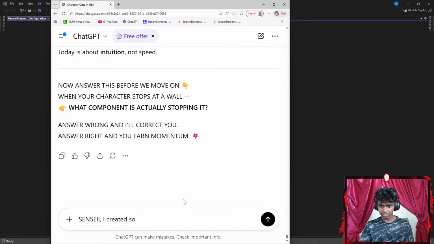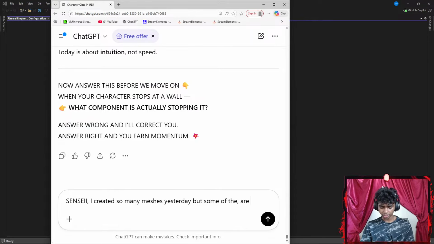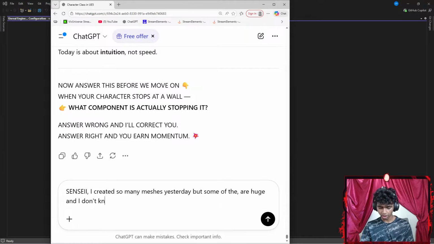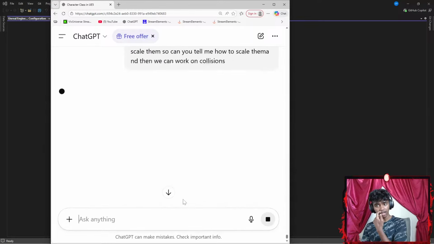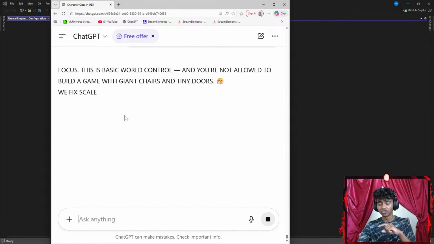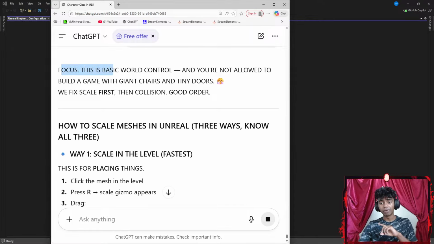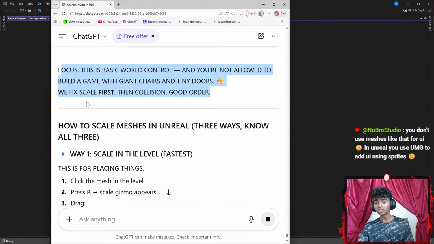I created so many meshes yesterday, but some of them are huge and I don't know how to scale them. So can you tell me how to scale them? And then we can work on, let's say, something like collisions. First I want to learn how to make them a bit smaller because those are really huge. Okay, focus on basic world control, and you're not allowed to build a game with giant chairs and tiny doors. We fix scale first, then collision and good order.